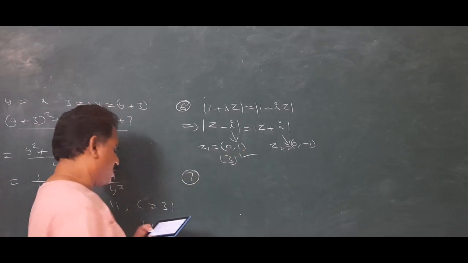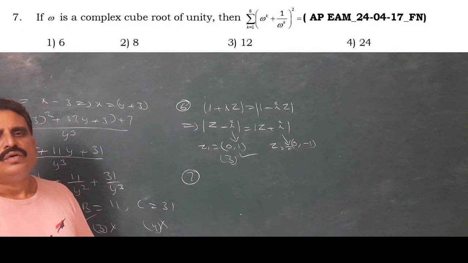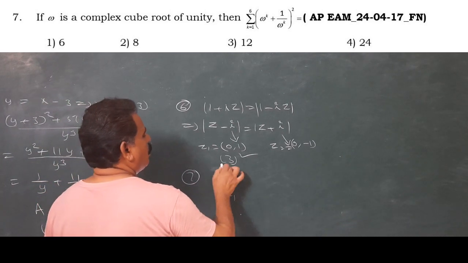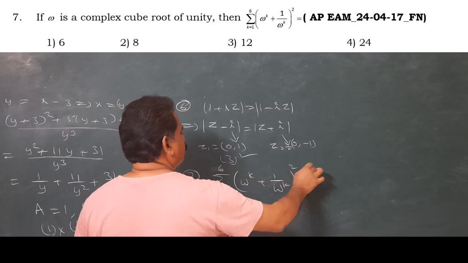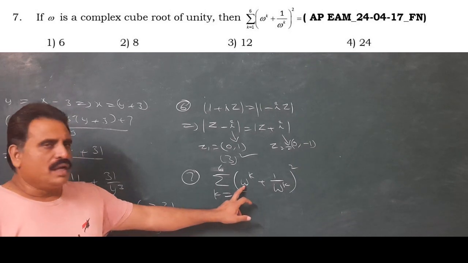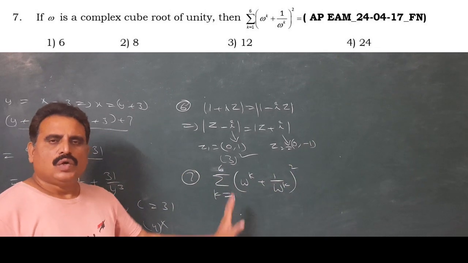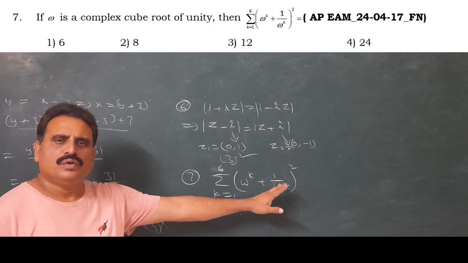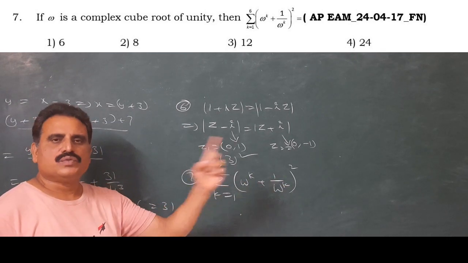Now 7, question number 7. Omega is a complex cube root of unity, then sigma k equal to 1 to 6 omega power k plus 1 by omega power k whole square. Look here, my dear students. Let us take k equal to 1. Omega plus 1 by omega. 1 by omega is omega square. Omega plus omega square. But 1 plus omega plus omega square is 0. Omega plus omega square is minus 1. So minus 1 whole square is 1.